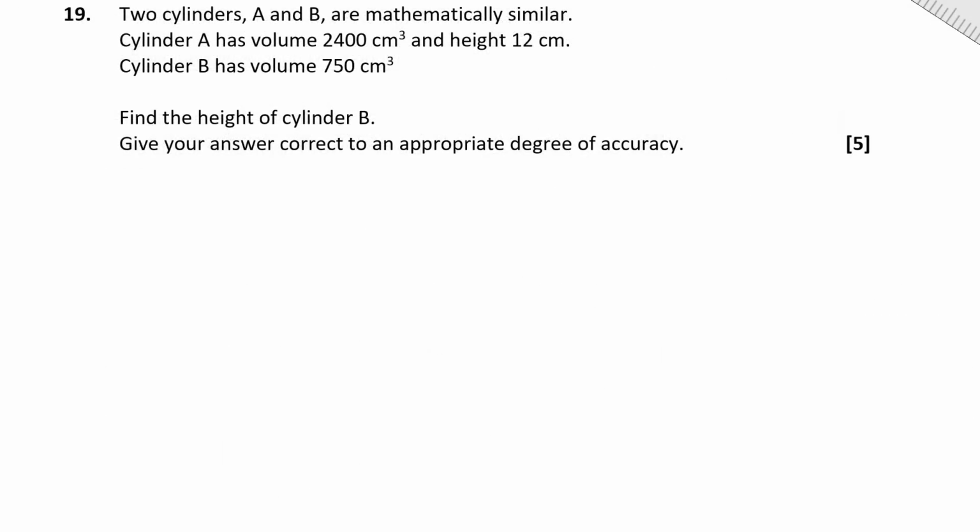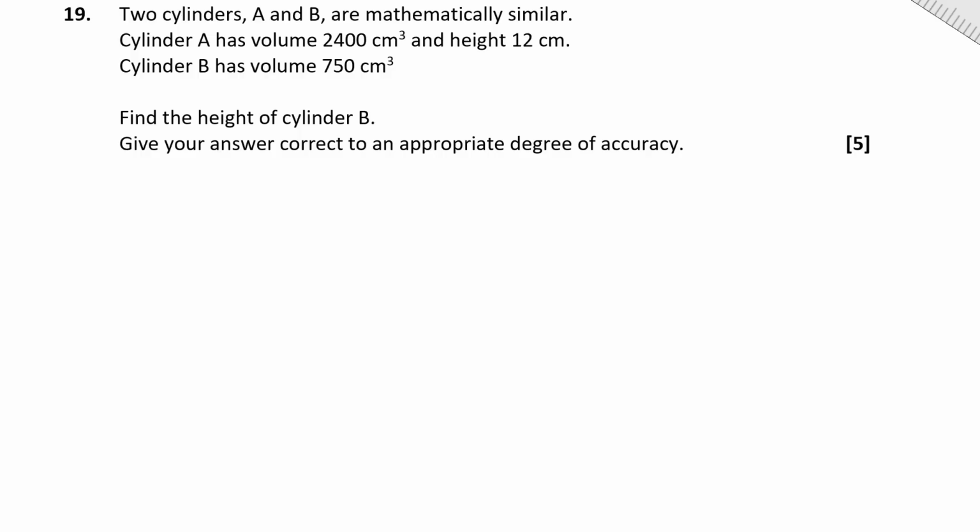Question 19. 2 cylinders A and B are mathematically similar. Cylinder A has a volume of 2,400 cubic centimeters and a height of 12 centimeters, and cylinder B has a volume of 750 centimeters cubed. Find the height of cylinder B. Give your answer correct to an appropriate degree of accuracy.